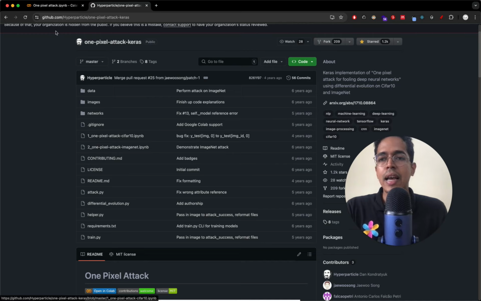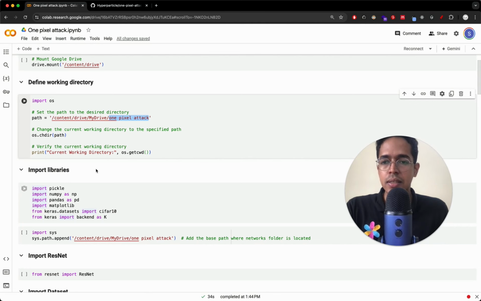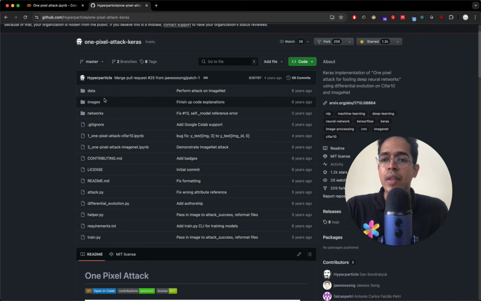So using this, I have created my own version of that, which is this. We'll be needing this particular one pixel attack .ipynb notebook in Colab. We will also need helper.py and differential_evolution.py. This helper has several plotting and file formatting modules.